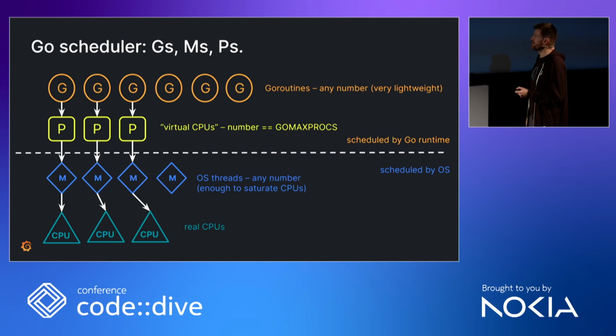And there are very few Ps. There's actually, again, an environment variable to tweak it, GOMAXPROCS, which by default was set, originally in Go, to 1. It was a bit like our 2 GB default in Prometheus. It was a safe default, but people wanted to use more processors. So now it's set by default to the number of physical cores. I guess in a container environment, it's really what you have reserved as cores. But yeah, not a lot, right? Machines, M's, OS threads, there might be more, but there will be just enough to saturate the CPUs. So maybe a few more than you have CPUs, but not a lot.